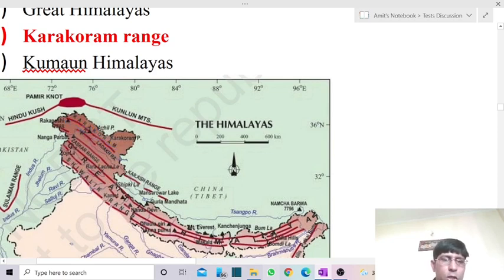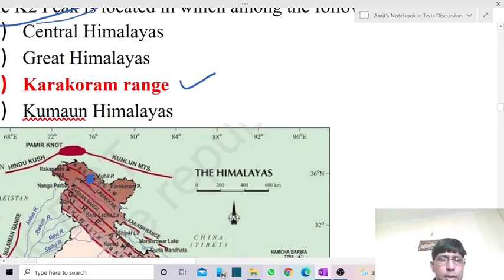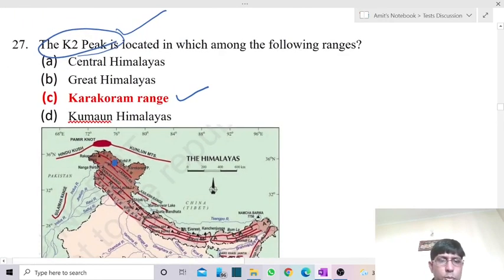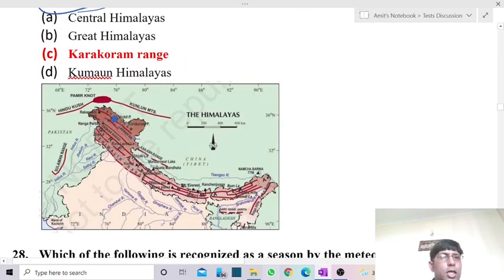Over this part we have the Karakoram range, and over here we have K2, which is the highest peak of India. This is the location of K2. It forms a part of the Karakoram range. It is the highest peak of India and the second highest peak of the world. The answer is Karakoram range. It is not forming part of the Himalayas.